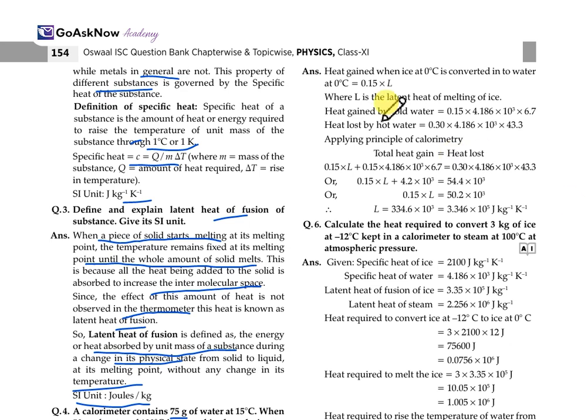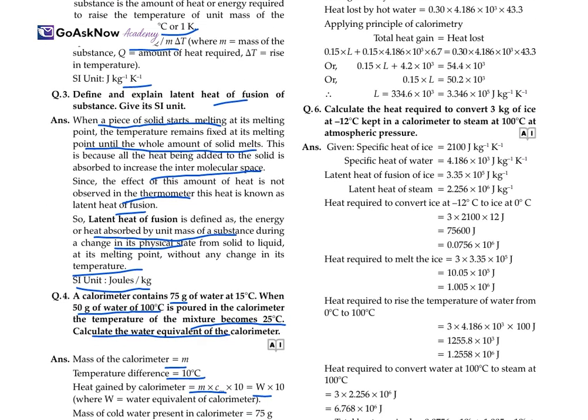So, heat gained by the ice at 0 degrees Celsius, where L is the latent heat of melting of ice, and heat gained by the cold water and heat lost by the hot water. We'll calculate it by applying the principle again, just putting in all the values. Here we get the value of L equal to 3.346 into 10 raised to the power 5 joule per kg. So this is the value of L.